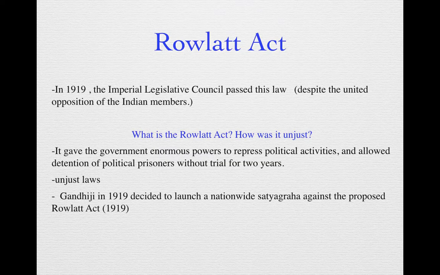So in 1919, Gandhiji decided to launch a nationwide Satyagraha against this proposed Rowlatt Act. ये act को against मा अब nationwide Satyagraha हुनु पर्छ भनेर Gandhiji decided to launch a nationwide Satyagraha against this Rowlatt Act. How was this nationwide Satyagraha supposed to take place?